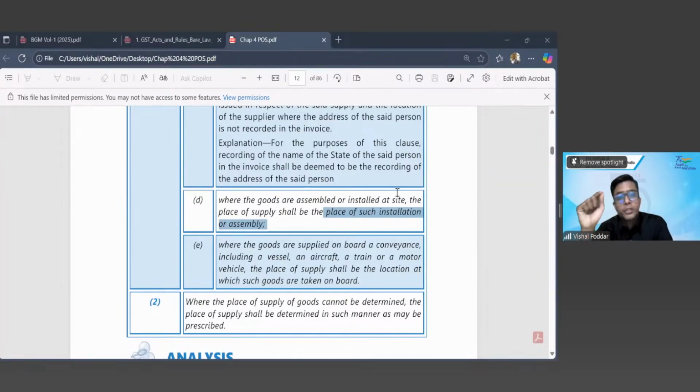But for the other two transactions, where the place of supply is Hyderabad and the place of supply is Mumbai, Maharashtra, I would be charging IGST, and I would be writing place of supply is Hyderabad and place of supply is Maharashtra. And the tax which I would be charging is IGST. So this is what is place of supply as per clause D for the scenario that goods are installed. I'll give you another example of this where the goods are to be assembled.